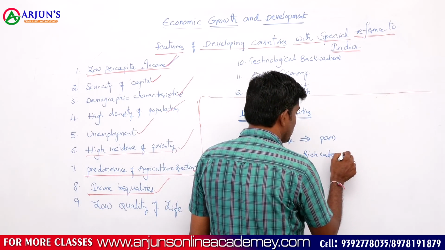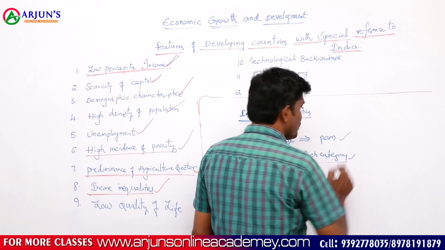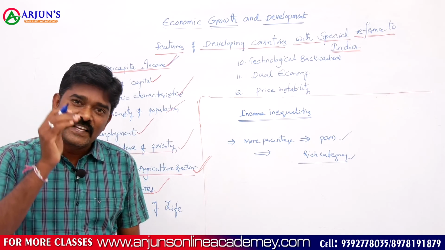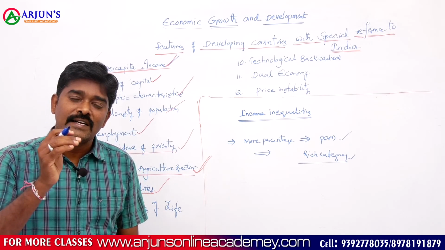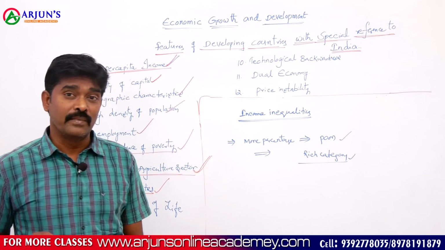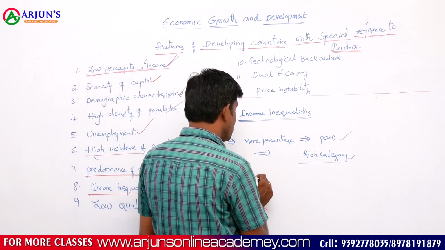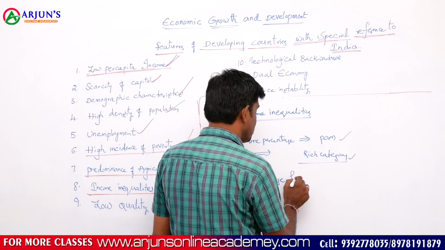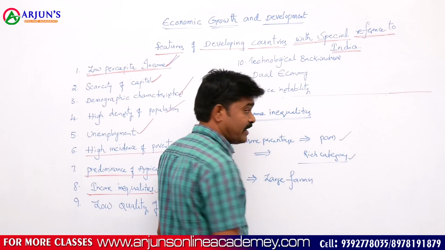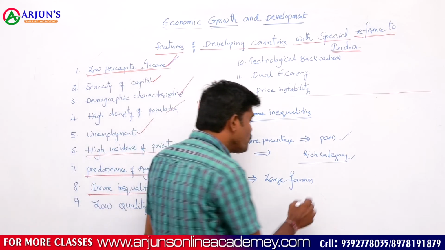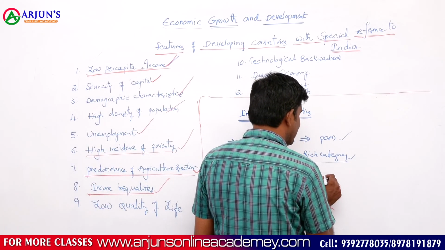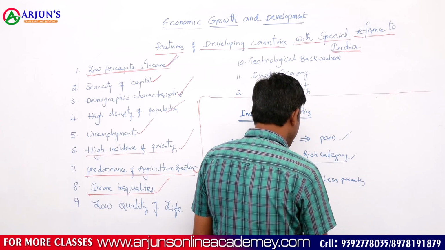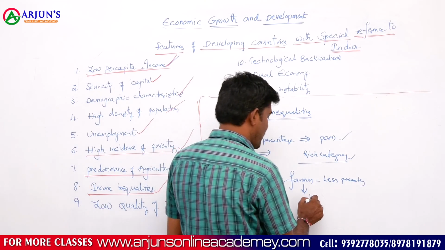In our country, the majority depends on the agriculture sector. Farmers are classified as small, marginal, medium and large farmers. The proportion of large farmers in our country is a very small percentage, but the size of the land in their hands is very high.